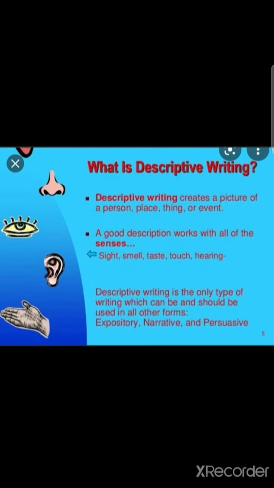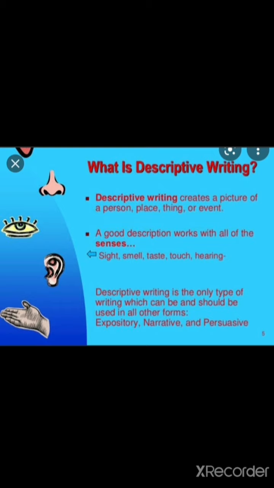So, let us see what is descriptive writing. Descriptive writing creates a picture of a person, place, thing, or an event. What should be the characteristics of a good description? A good description works with all the senses: sight, smell, taste, touch, hearing.